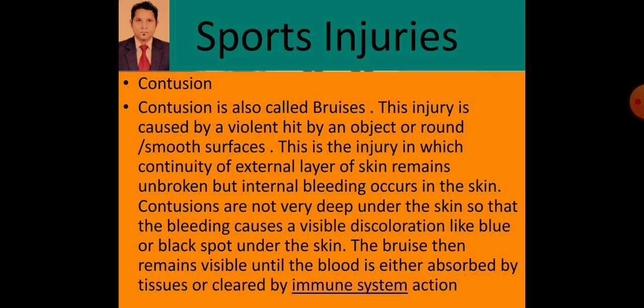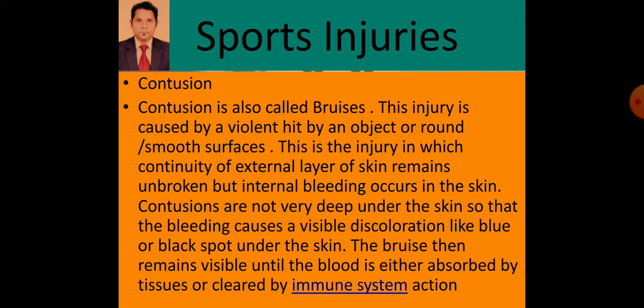Means the object which is hitting the body part should have a round surface or smooth surface.